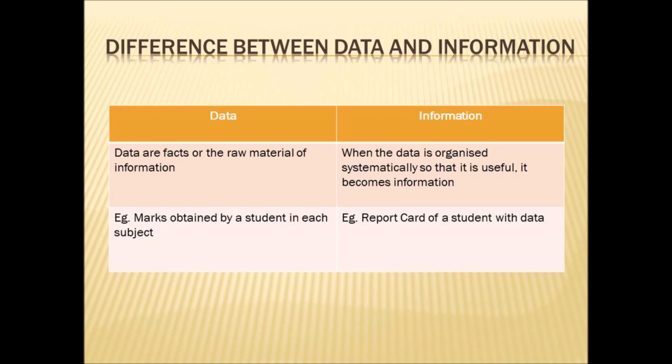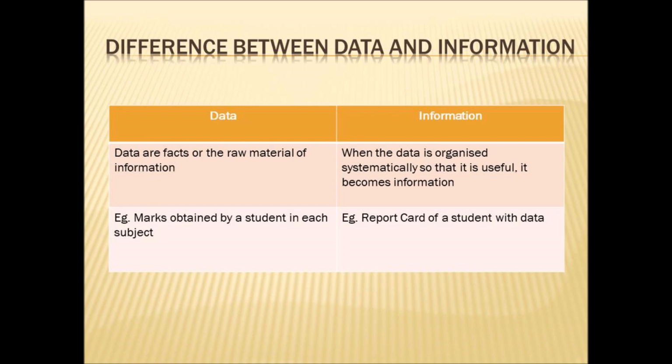When the data is organized systematically so that it is useful, it becomes information. When the data is organized systematically in the computer, that is arranged systematically so that it will be useful for us, it becomes information. That is a set of data formed, arranged to form information.